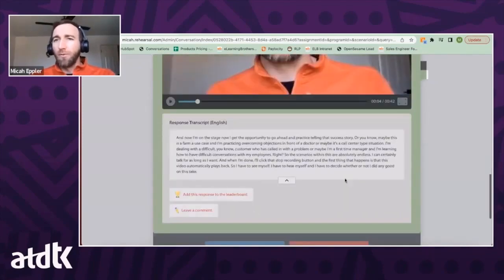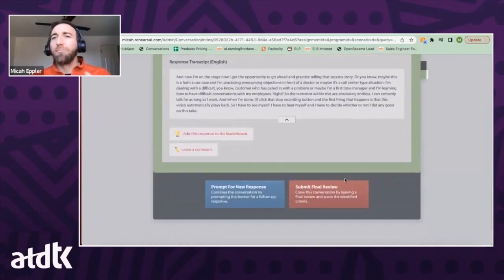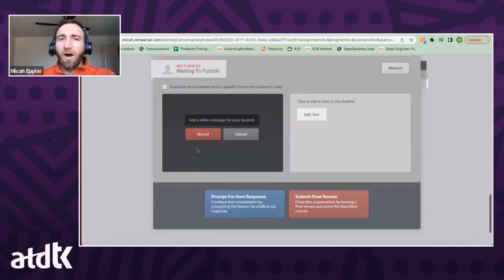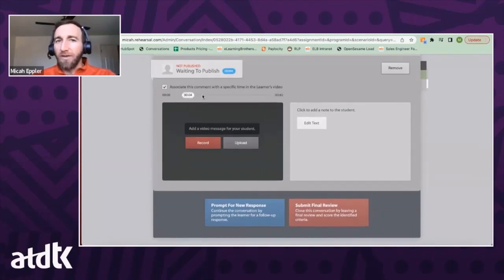Then we've got a multitude of ways that we can provide feedback, and we've built this in a way that either supports multiple mentor feedback or, to the question that was in the chat, and forgive me, I forget who asked it, if we want to drive a continuous conversation on this one particular topic. So the first way to leave feedback is to leave a comment. The cool thing about leaving a comment is not only can the feedback be video and or text-based, but we can associate that comment with a specific time within that learner's video.